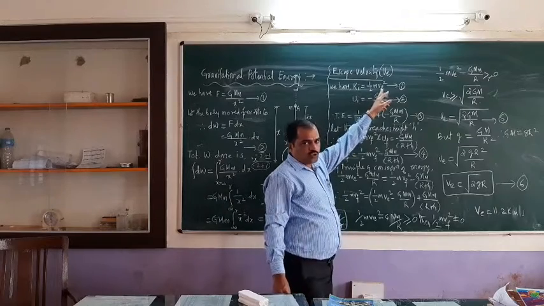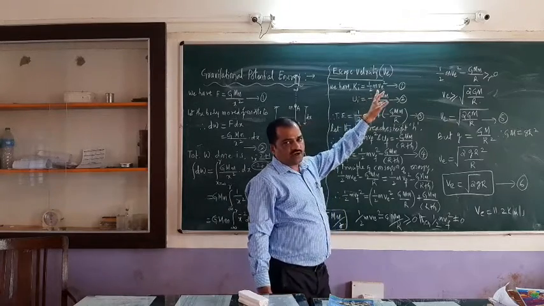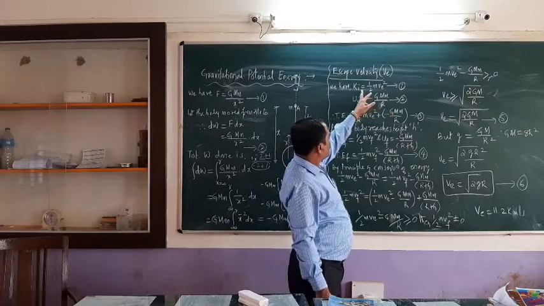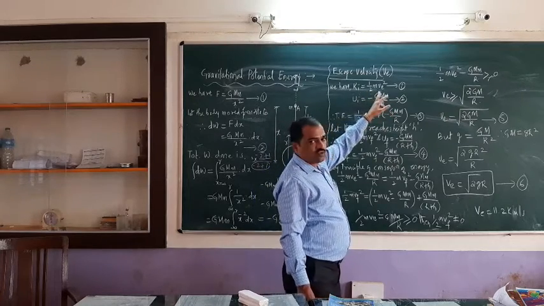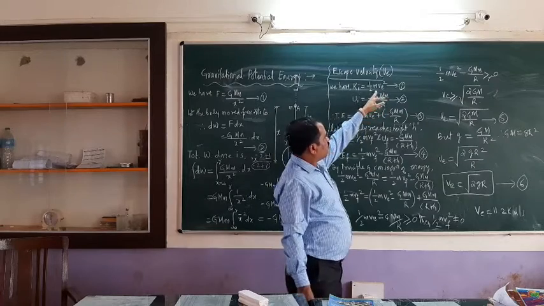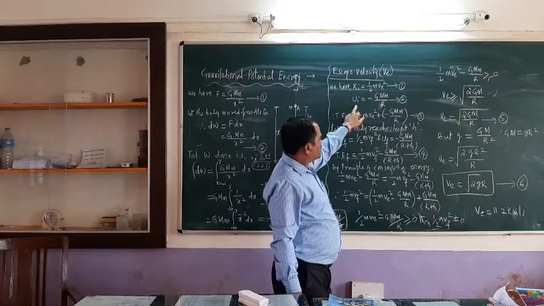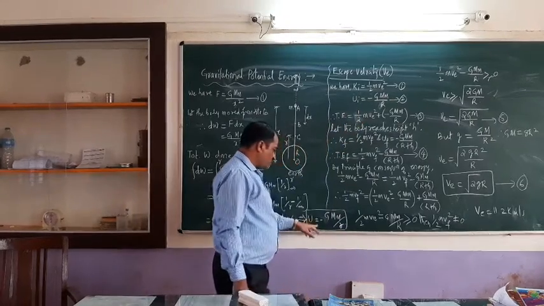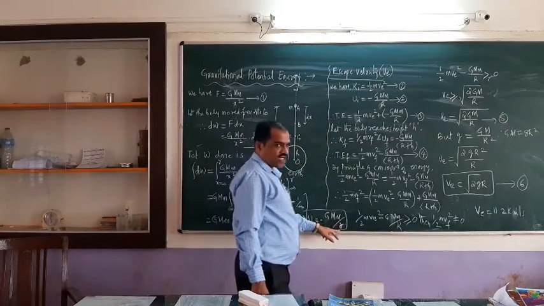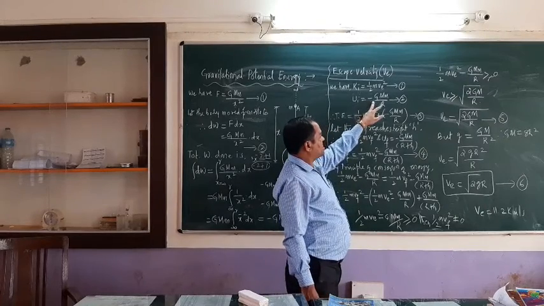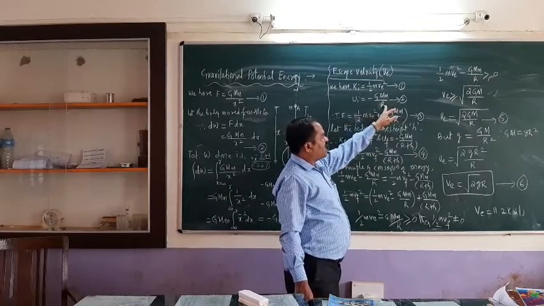Escape velocity. So you know the kinetic energy formula. That kinetic energy formula can be given as 1 upon 2 mv square. Now potential energy can be written as, we have already derived here, U is equal to minus GMm by r square. So U_i, here i means initial potential energy, that is minus GMm divided by R, equation number 2.